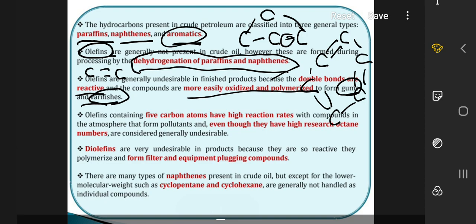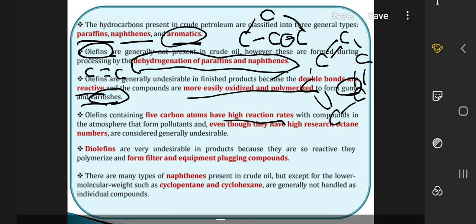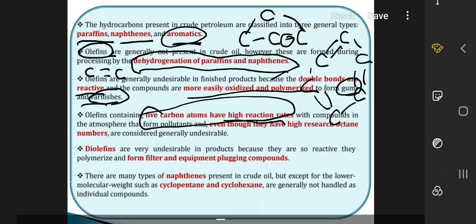Olefins containing 5 carbon atoms have a high reaction rate. As we know, 6 carbon is benzene, and 5 carbon is pentene or something like that. So why do 5 carbon atoms have a high reaction rate? You have to answer this. I will give you a hint: it is related to the composition of petrol. If you know the answer, just comment in the comment section.